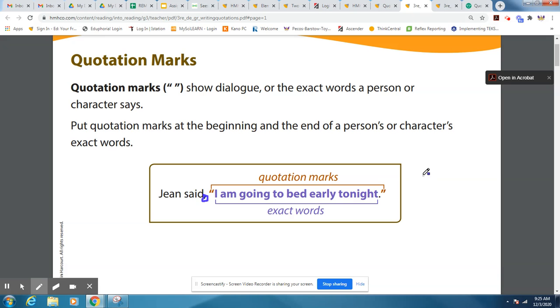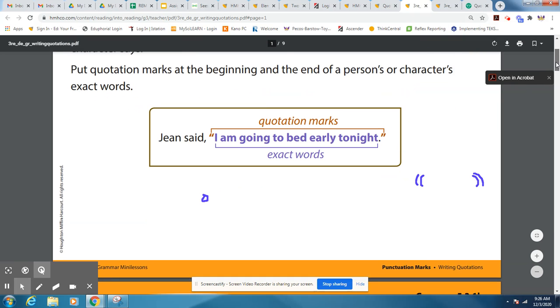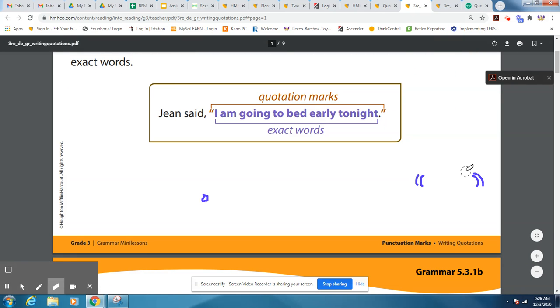And I also want you to think about how they kind of cup in what the person is saying. So at the beginning, they kind of go in towards what the person is starting to say, and then at the end of what they've said, it goes pointing towards the end of what they said. So it kind of goes in the direction of the person and what they have spoken.